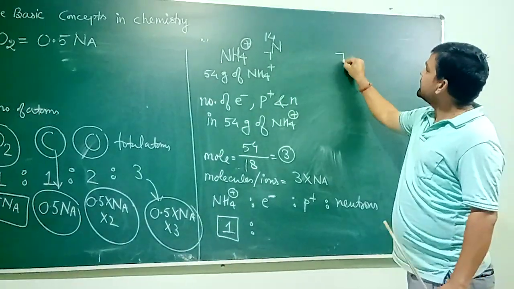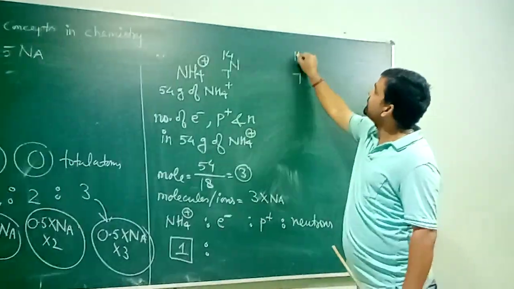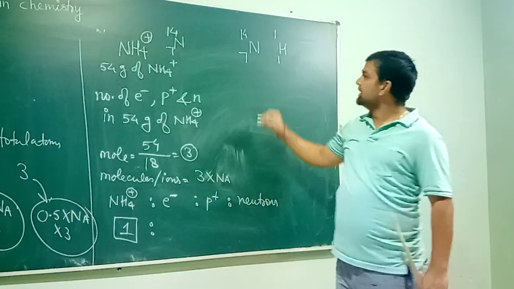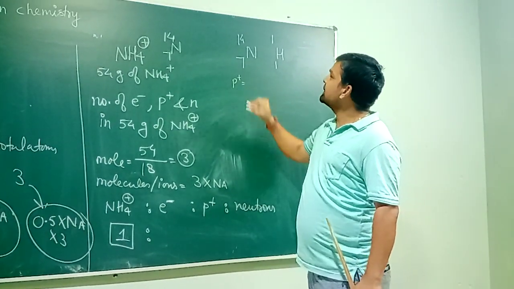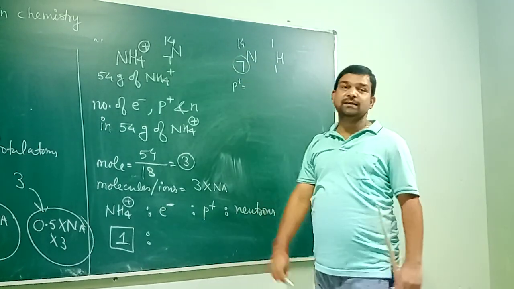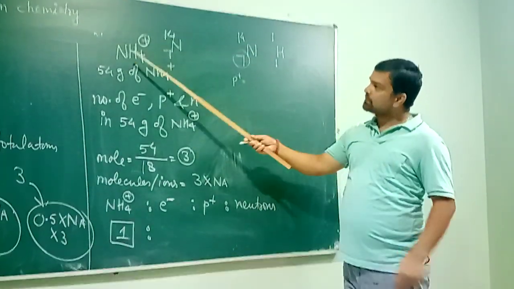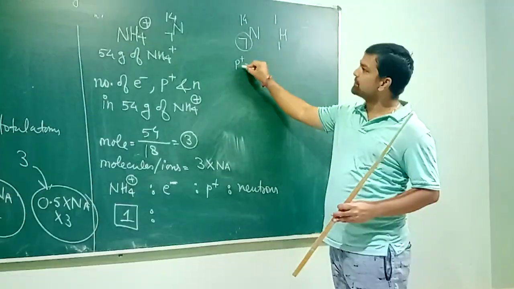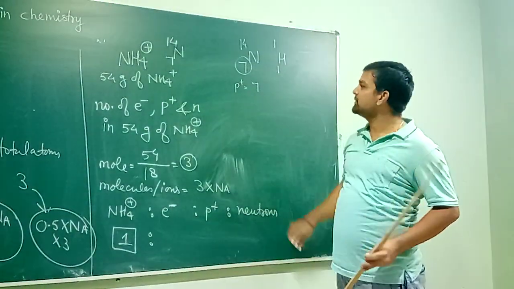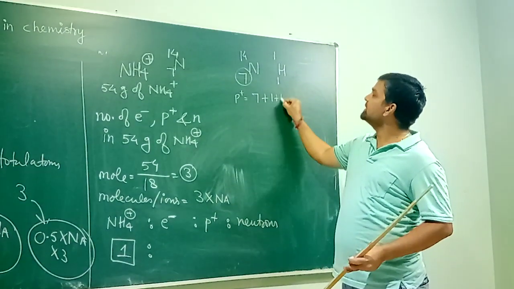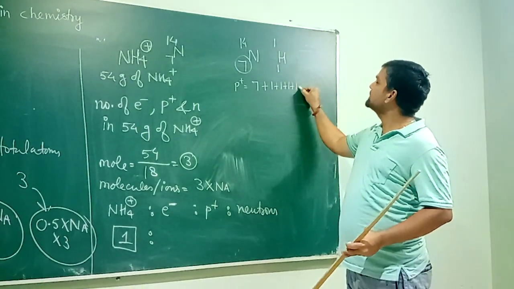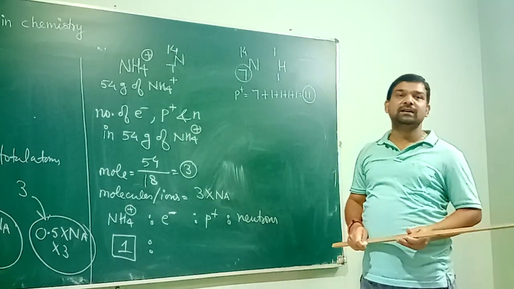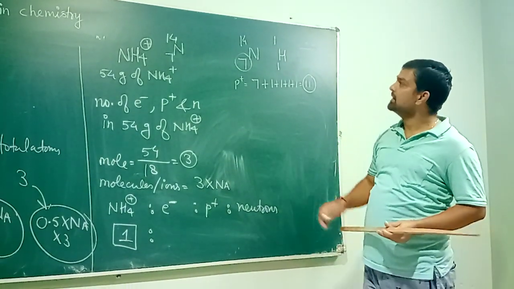The symbol for nitrogen is 7N14 and hydrogen is 1H1. Number of protons are this number. This is atomic number. NH4 plus has 1 nitrogen and 4 hydrogen. It means number of proton equals to 7 for nitrogen and 1 for each hydrogen. So it will equal total 11. This is number of protons in 1 NH4 plus.